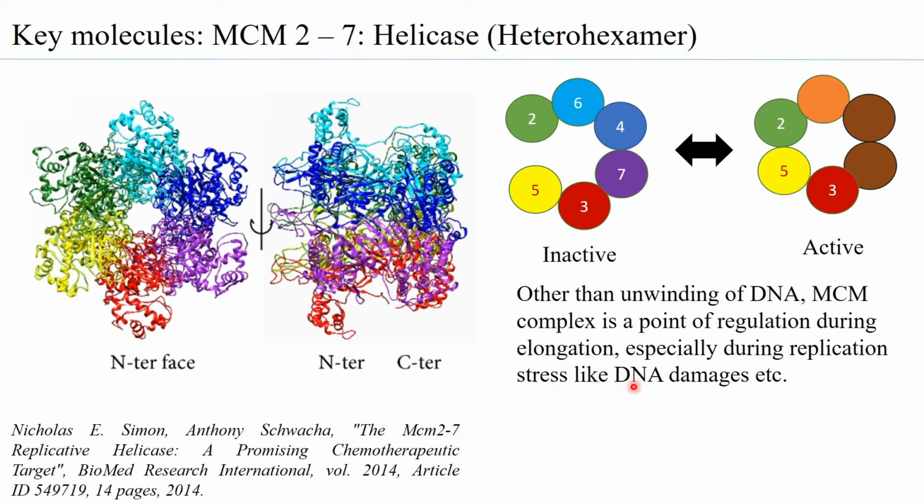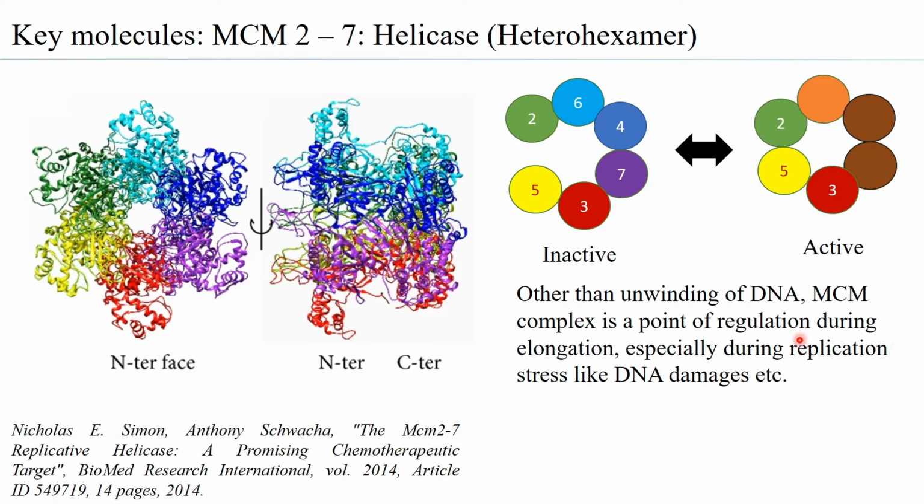Say, for example, there is DNA damage. When there is DNA damage, you know that replication halts. At that point, when the replication is halted, the MCM should not fall off from the DNA. It should remain attached to the DNA. Therefore, the MCM becomes a point of regulation to ensure that replication can be continued, and hence it has to remain bound to the double-stranded DNA.